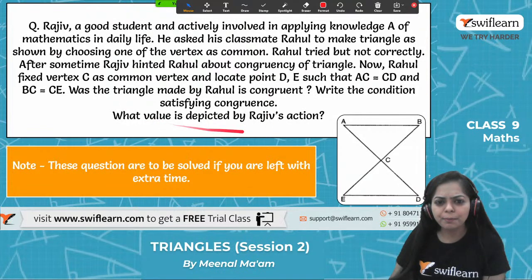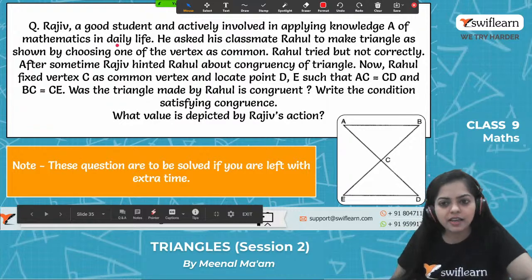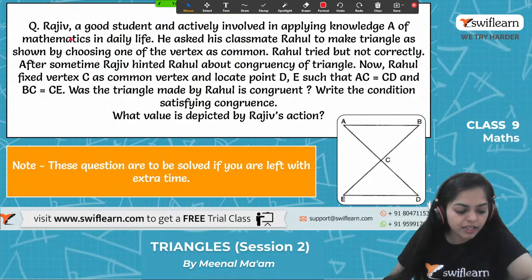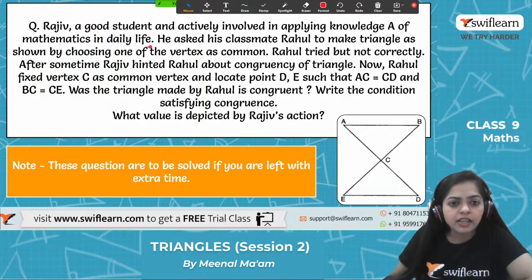It looks like a very big statement, but it's such an easy one. What do you all say, shall we try this question? All right, so what is given in the statement of this question? Rajiv, a good student, is actively involved in applying knowledge of mathematics in daily life. He asked his classmate Rahul to make triangles as shown, by choosing one of the vertices as common.